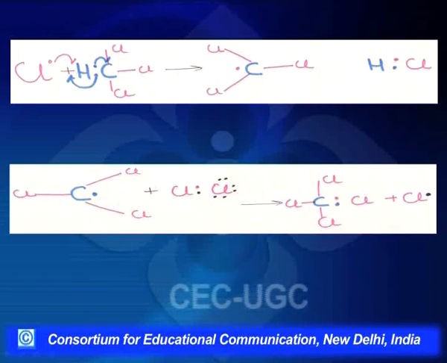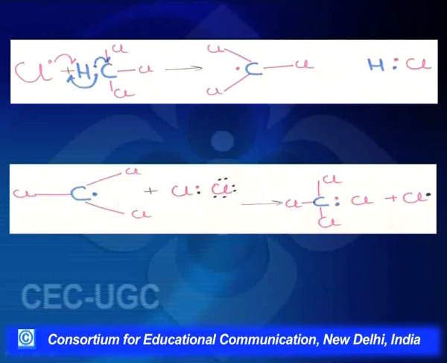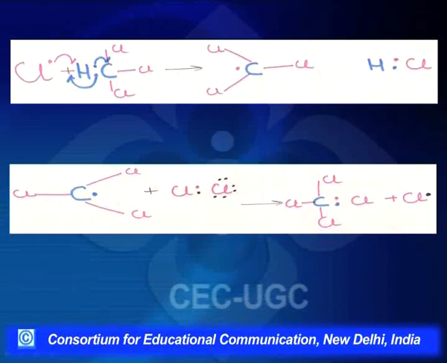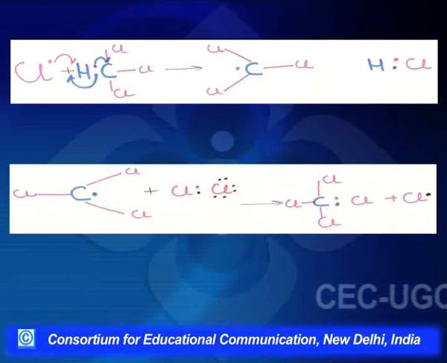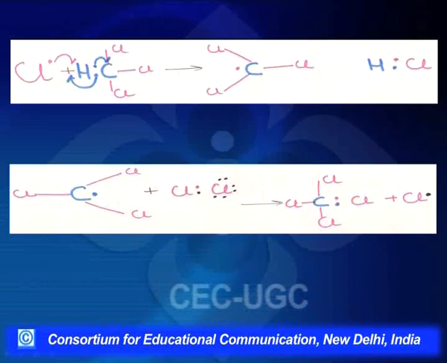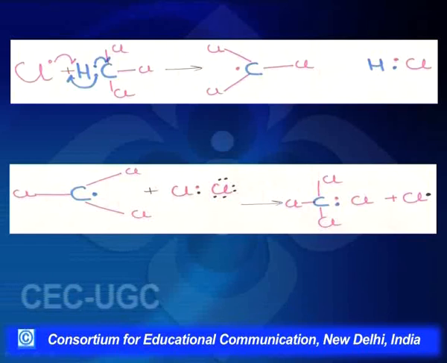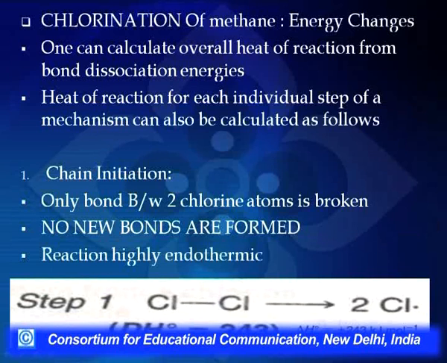Second point, in this reaction of methane with chlorine, there is not much change in the entropy of the system. And if there is not much change in the entropy, then whether the reaction is going to be feasible or not, or how reactive it is going to be, we presume will depend upon the energy of activation. So first of all, we have to distinguish between heat of reaction and energy of activation.